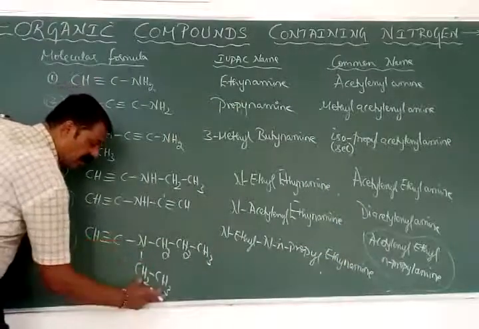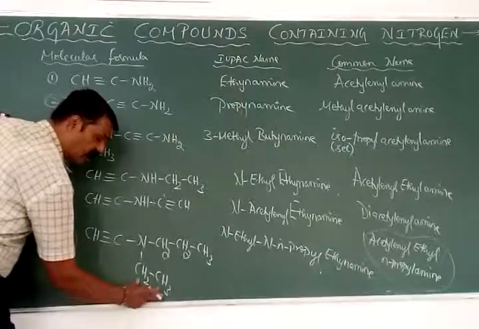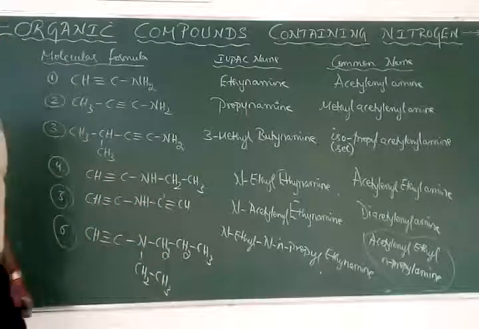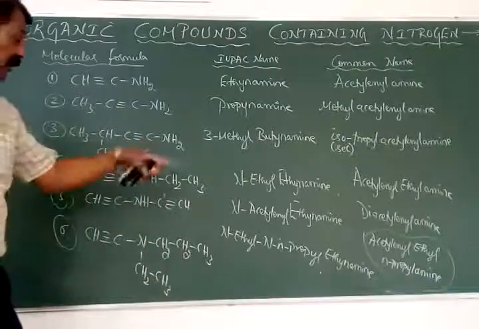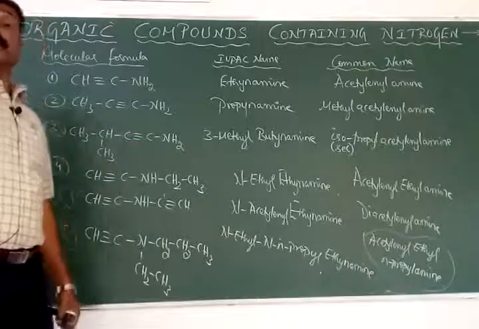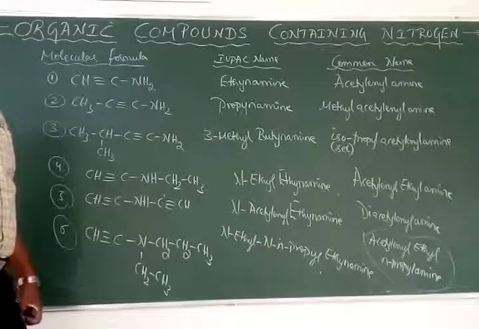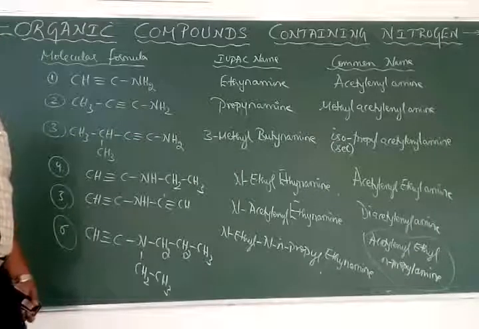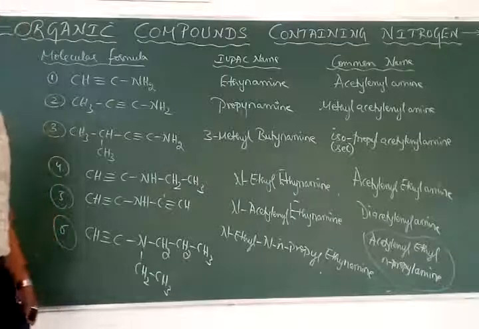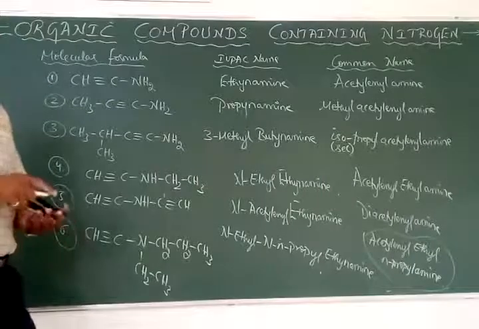Acetylenyl, ethyl with N-propyl. Small n refers to which one? The straight carbon atom, since it is called as N-propyl with amine. This is the nomenclature of both the IUPAC name as well as the common names of both the unsaturated amines, with the carbon-carbon double bond or with the carbon-carbon triple bond.